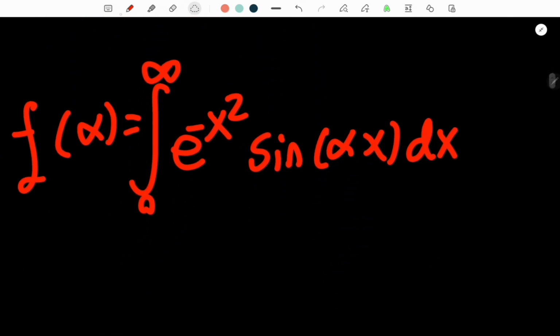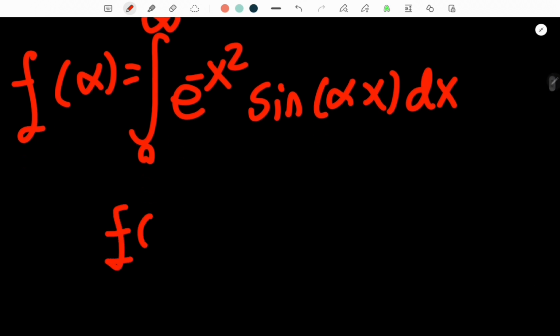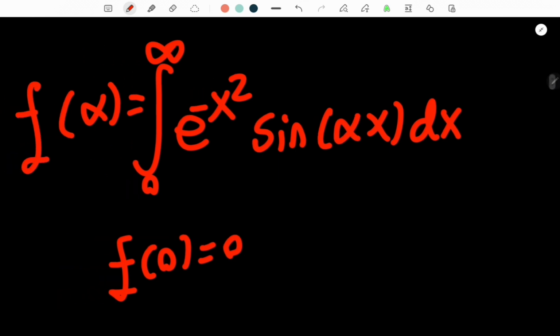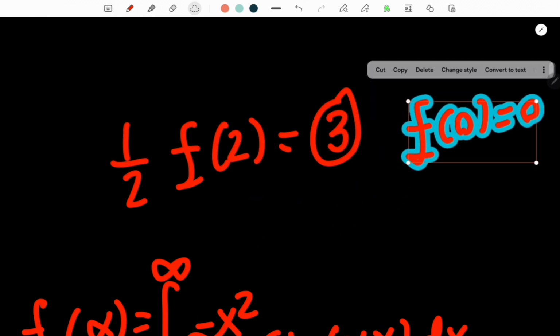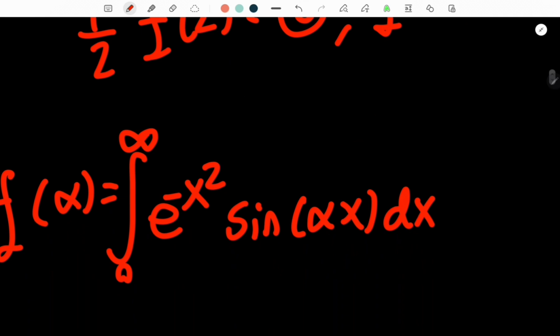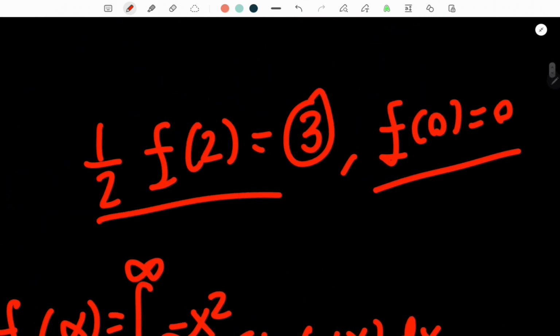Another thing we can observe is if we plug in alpha equals 0, so f of 0 equals 0. And that's because if we replace alpha with 0, well, sine of 0 is 0, so therefore the entire thing would collapse to 0. So f of 0 equals 0, so I'll place this up here. Okay, so now we have an initial condition, basically, and our target integral.